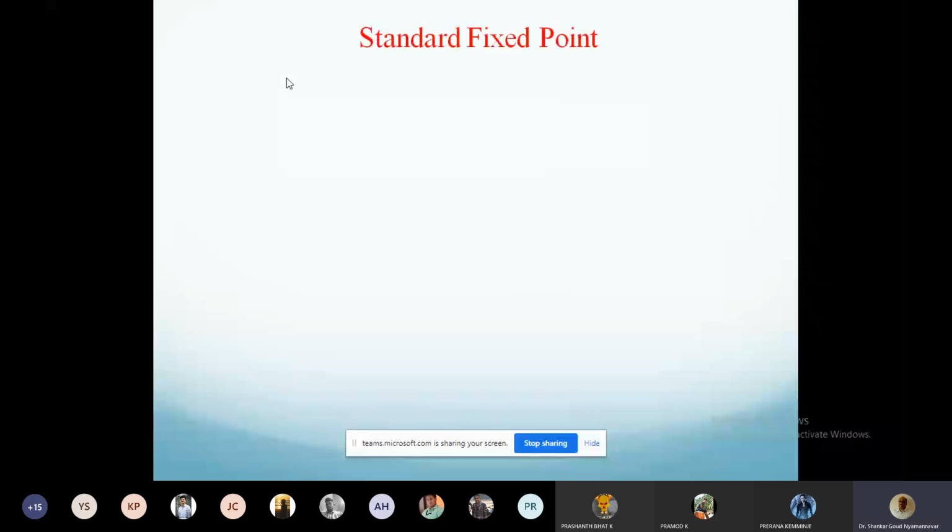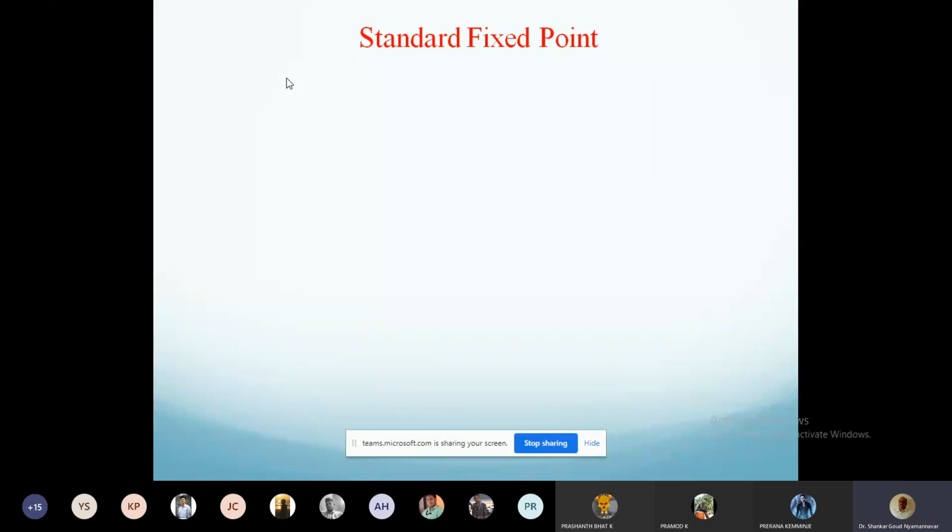So standard fixed point. Now what happens? As I said, temperature is a thermal level. When I say thermal level, you have to measure it, and it's very difficult to measure. I said you can't directly measure it. What we look at are only indirect indicators of the thermal level, and based on that we arrive at it. So here there is a need to fix a reference point.